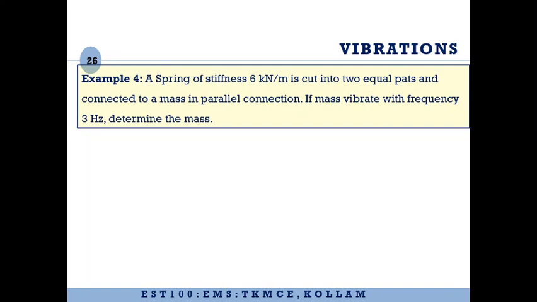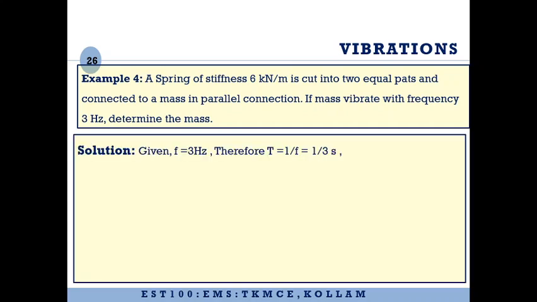Let us consider one more example. We have a spring of stiffness 6 kilonewton per meter. It is cut into two equal parts and connected to a mass in parallel connection. If the mass vibrates with a frequency of 3 Hz, we need to determine the mass. So if the spring is cut into two equal halves, again the frequency is given. So the time period will be equal to 1 by frequency, that is 1 by 3, and angular frequency can be found out as 2 pi by T, that is 18.84 radian per second.